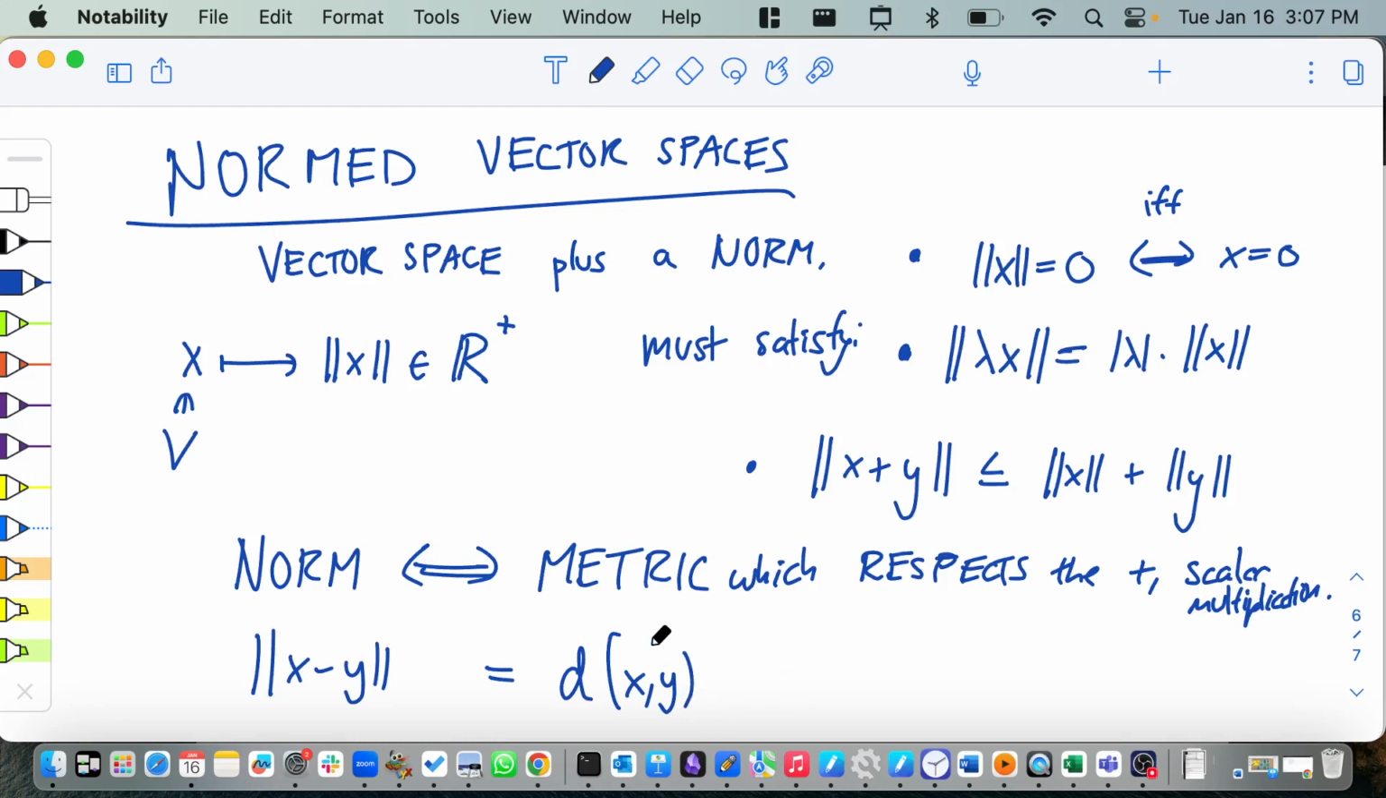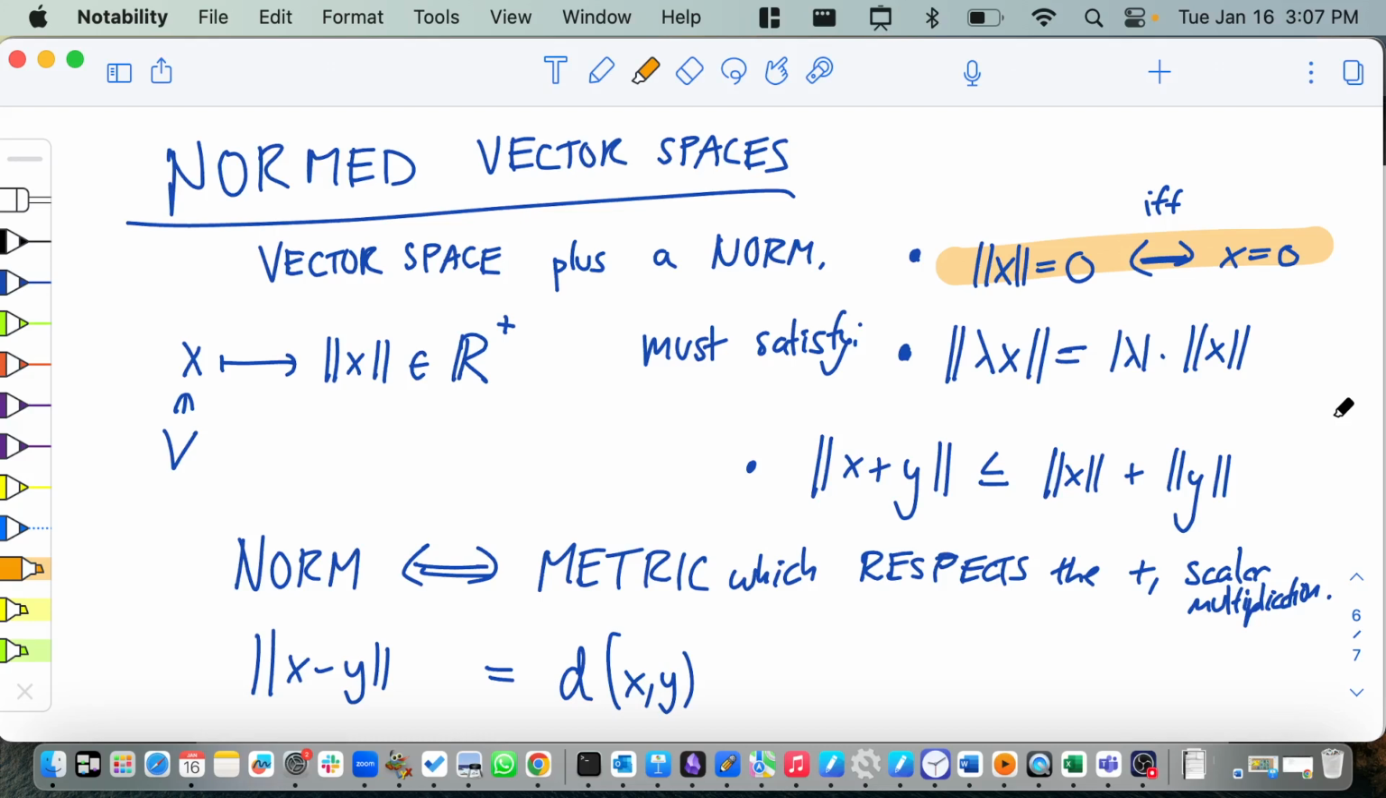So for example, one of the rules for a metric is that the distance between x and x must be 0, and if the distance between two things is 0, those are the same thing. Well, that's exactly what this property over here is saying, right? So if x minus x, if the norm of that is 0, then it has to be the same thing. Hopefully that made sense.